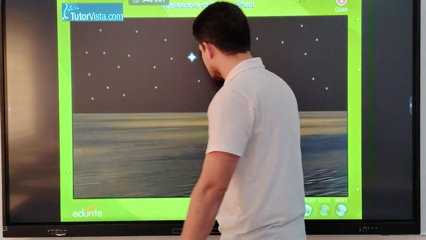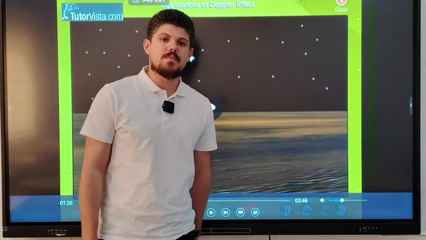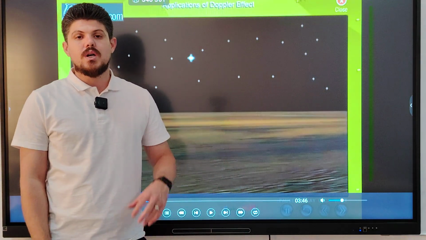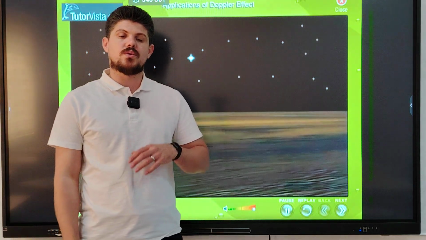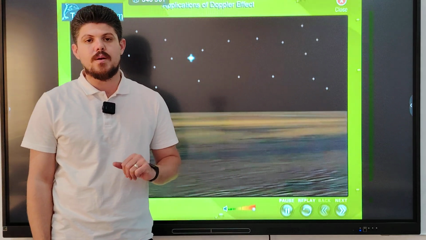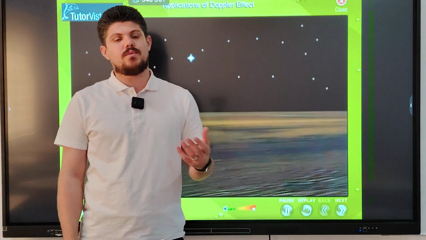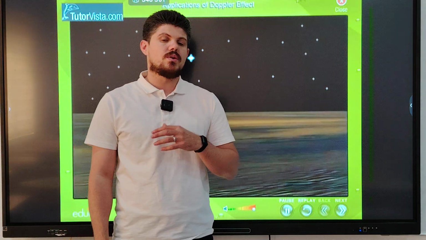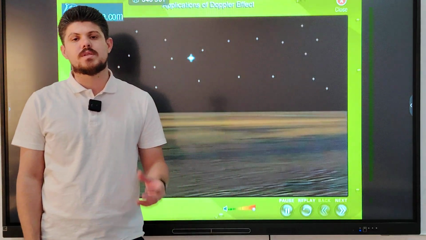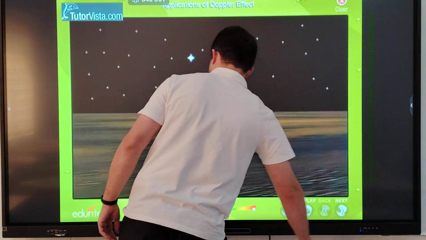Okay, in light waves also the Doppler effect will occur. So does it mean that the Doppler effect applies only to sound waves? No, the Doppler effect can be applied to all types of waves, such as mechanical waves or electromagnetic waves.